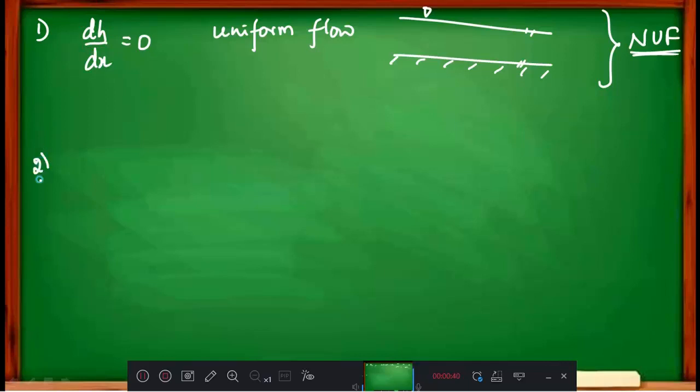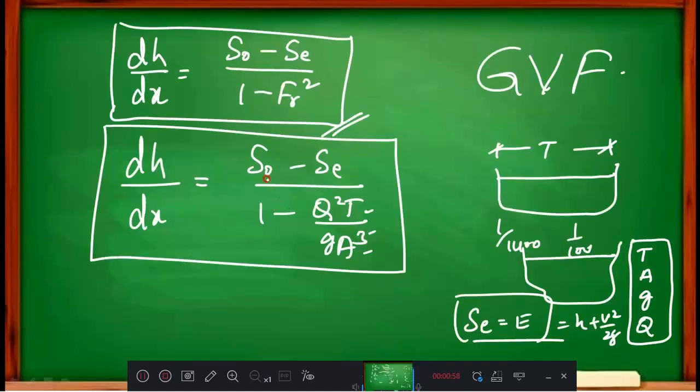The second condition is dH by dx greater than 0, which means you get a positive answer for dH by dx. When you get a positive answer, go back to the equation. That is when S naught should be greater than SE. And one more very important thing, concentrate on the denominator. Fr is there in it.